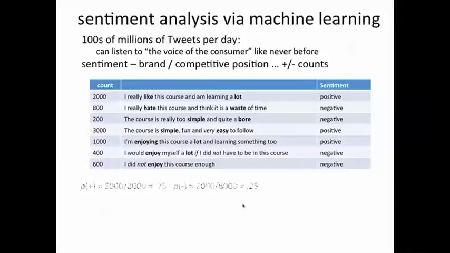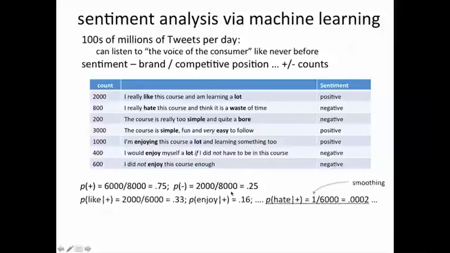First, we need to compute the a priori probabilities, that is the overall chance that a comment is positive, which is simply the number of positive comments divided by the total number of comments, which is 8,000 in this case, 6,000 of them being positive. And similarly, the probability of a comment being negative a priori, which is the number of negative comments divided by the total. And then we need to compute the likelihoods.